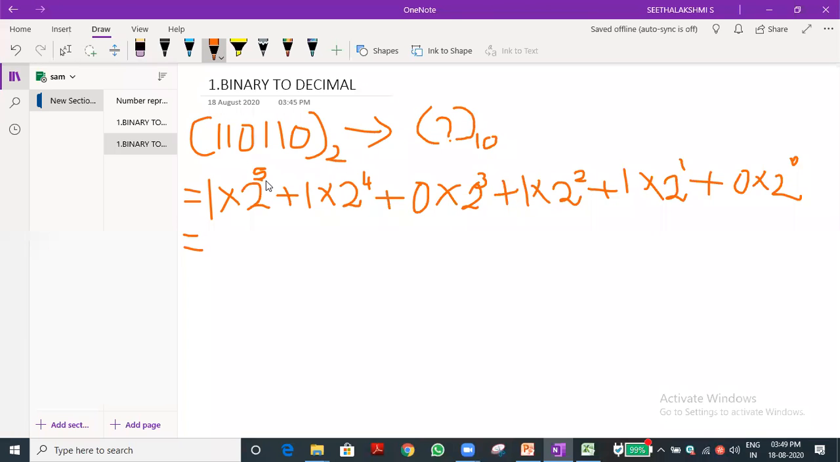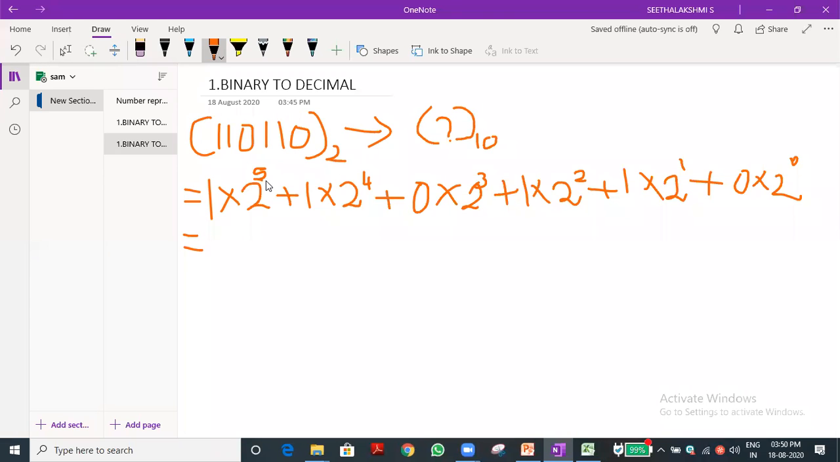2 into 2 is 4, 4 2s are 8, 8 2s are 16, 16 into 2 is 32. Sir, 64? See, I'm saying 2 2s are 4, 4 2s are 8, 8 2s are 16, and 16 into 2 is 32. You didn't understand.